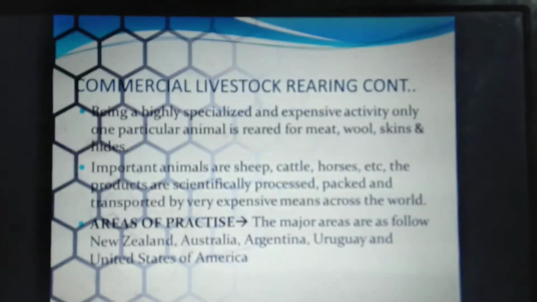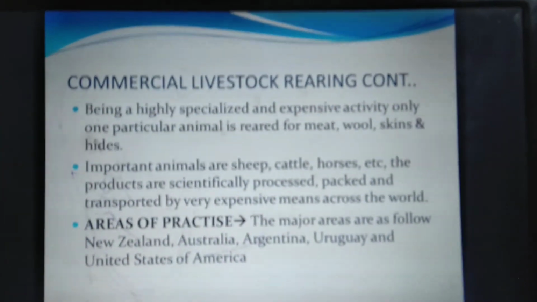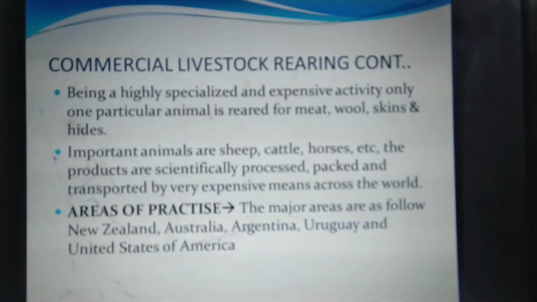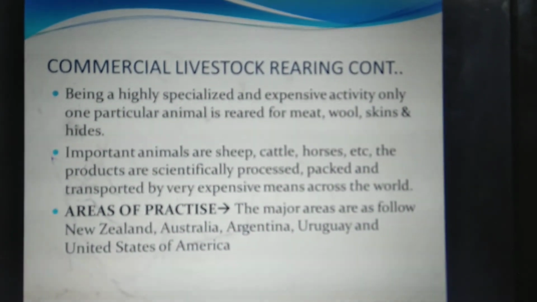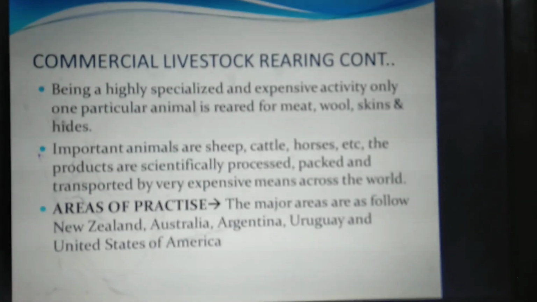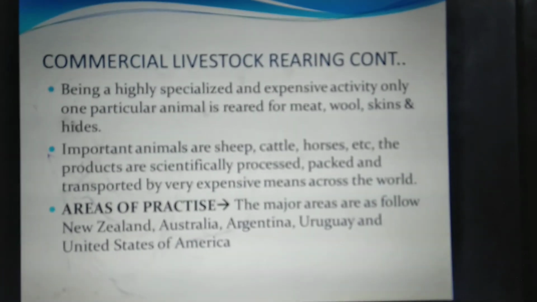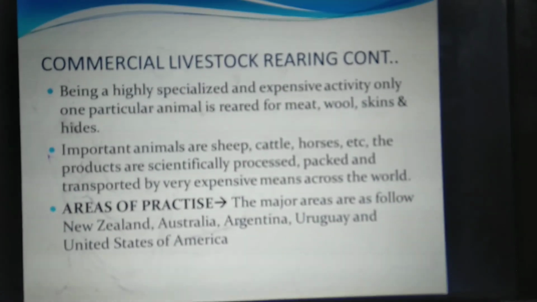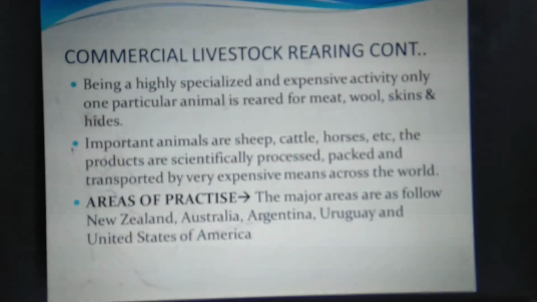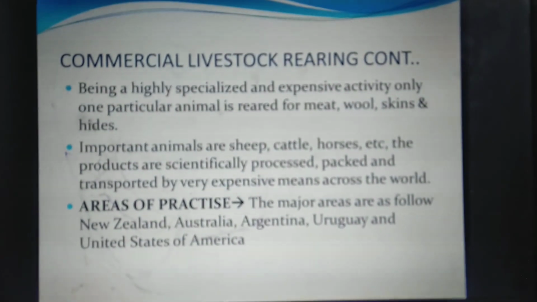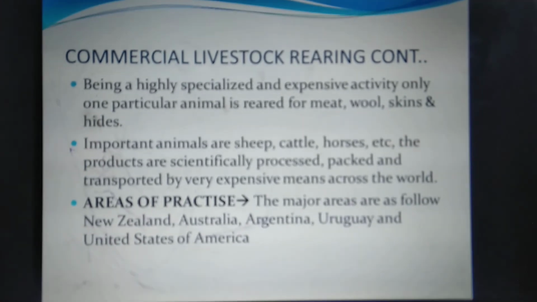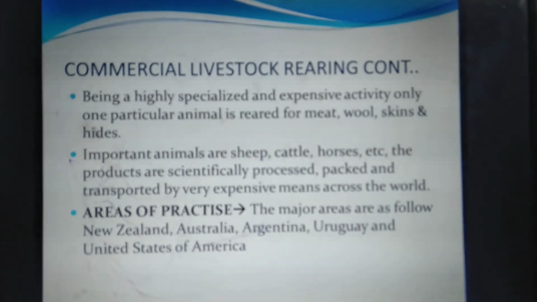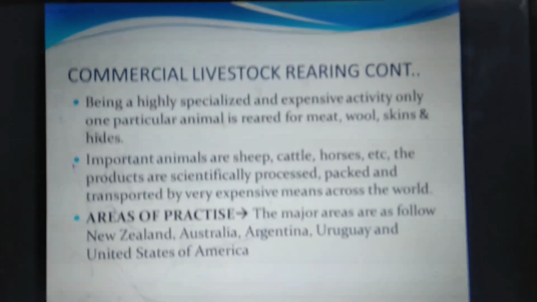Now, commercial livestock ranching, as you all know, is very scientific. The activities done are specific to one particular animal, and it is reared for meat, wool, skins or hides, and the products of these animals are scientifically processed, packed and transported by very expensive means of transportation across the world. The animals reared are sheep, cattle, horses, etc. The major areas having commercial livestock ranching are New Zealand, Australia, Argentina, Uruguay, and the United States of America.